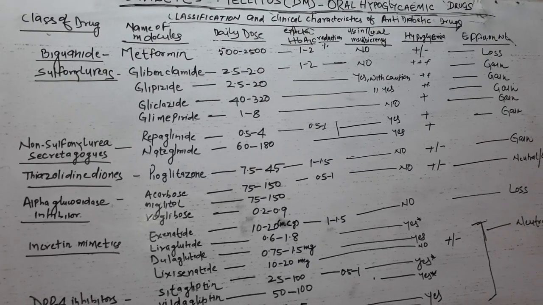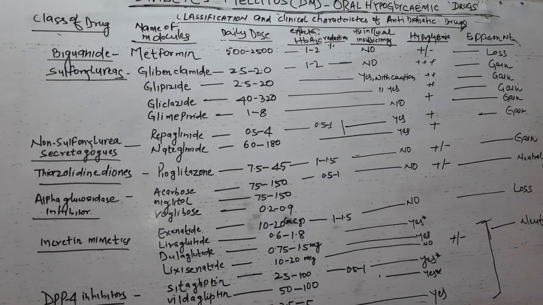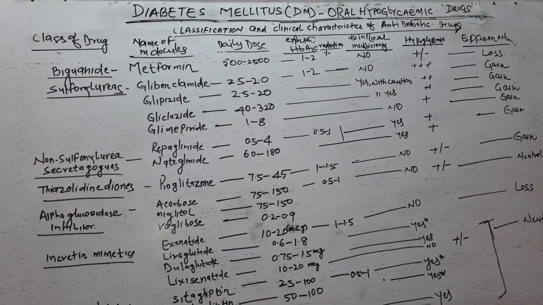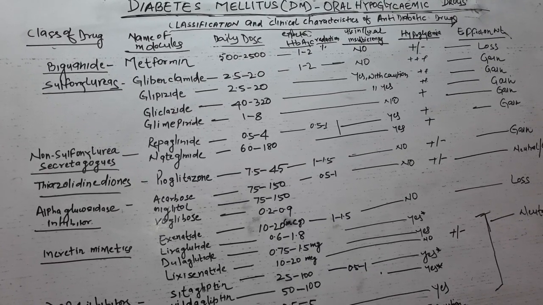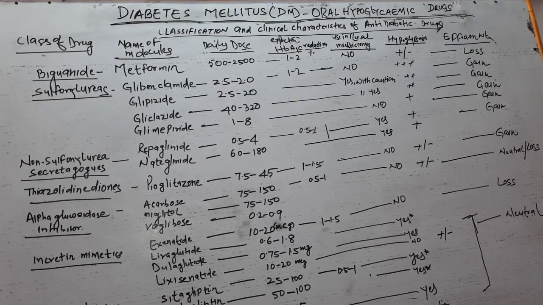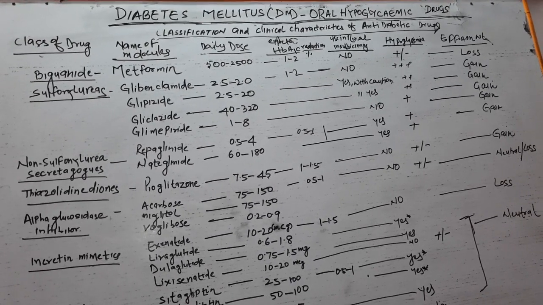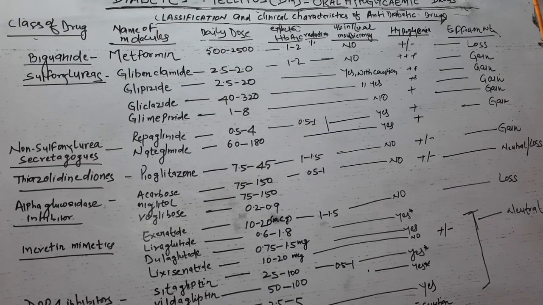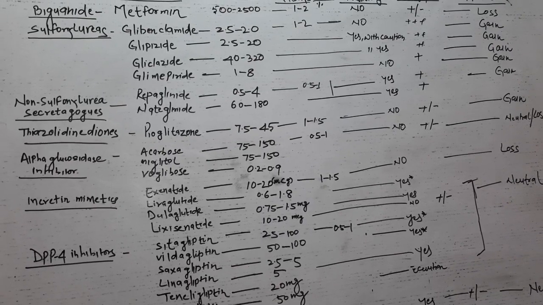They bind to receptors on the beta cell membrane at a site distinct from the sulfonylurea receptors and cause closure of potassium channels. Depolarization occurs, leading to insulin release. They are rapidly absorbed and peak levels are reached within 1 hour. The insulin response peaks within 30 to 45 minutes. They are metabolized in the liver by cytochrome P450 and excreted via bile and urine. The dose of repaglinide is 0.5 to 4 mg three times a day, while nateglinide is given at a dose of 60 to 180 mg thrice a day.